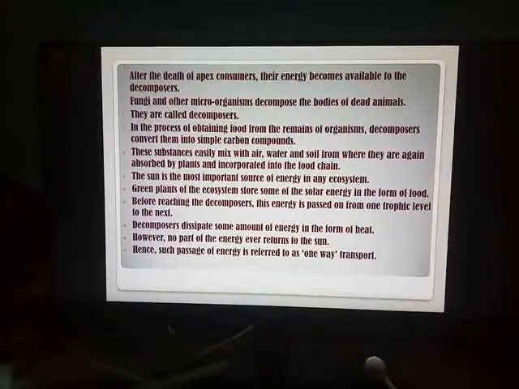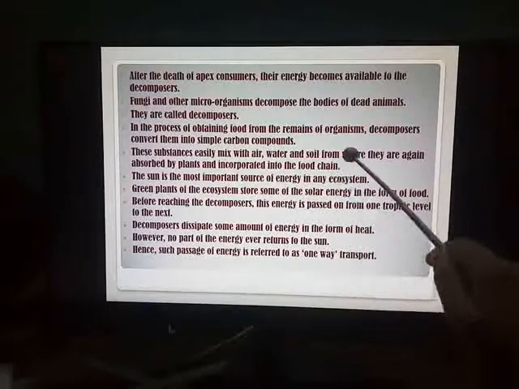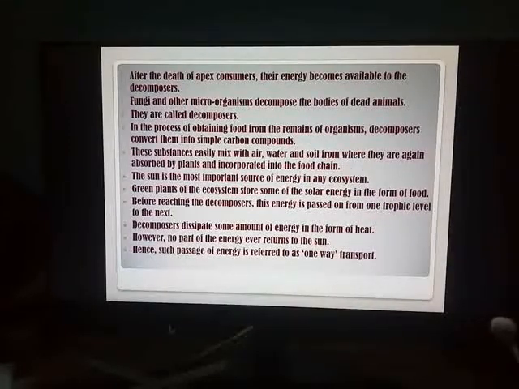See, when the nutrients are in the soil, you know plants grow from the soil, their roots are inside the soil, so automatically the nutrients are absorbed by the plants. Also, if the nutrients are there in the water, they are absorbed by the plants and automatically the nutrients are again back into the food chain.